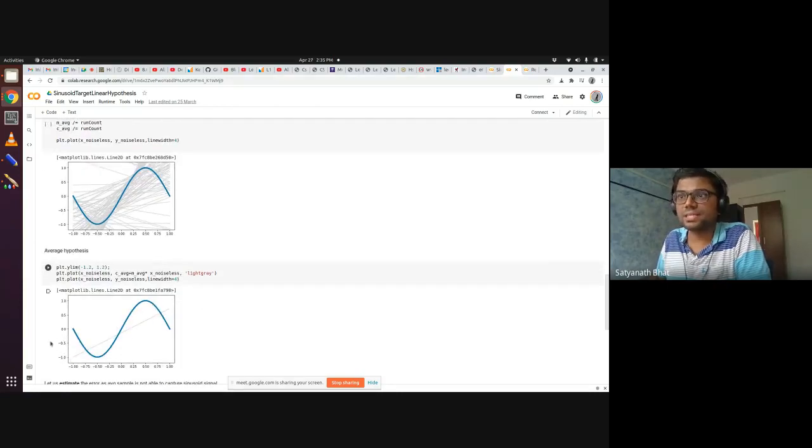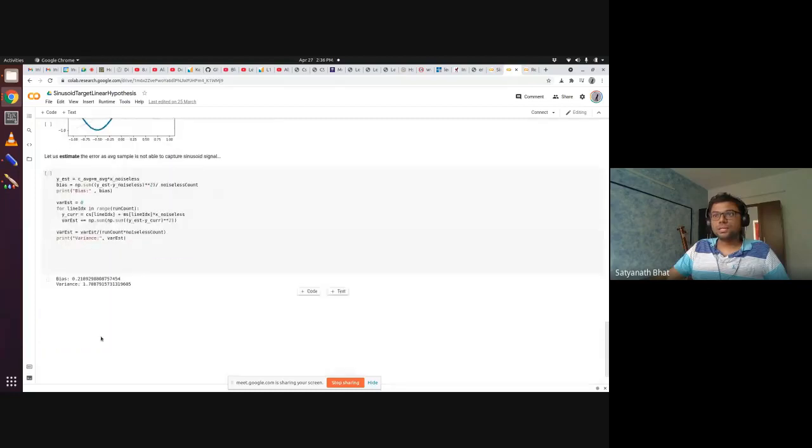This average is in such a way that the error you are getting here is minimized. This can probably shift a little bit up. I have not taken enough samples, because of which it has come slightly down, but that is okay. Don't get too concerned about that. But the line will also be something very desirable. Clearly you can see that this will make less error than the x-axis line, which was what we got from the linear hypothesis. So this line will give slightly better performance than the x-axis line.